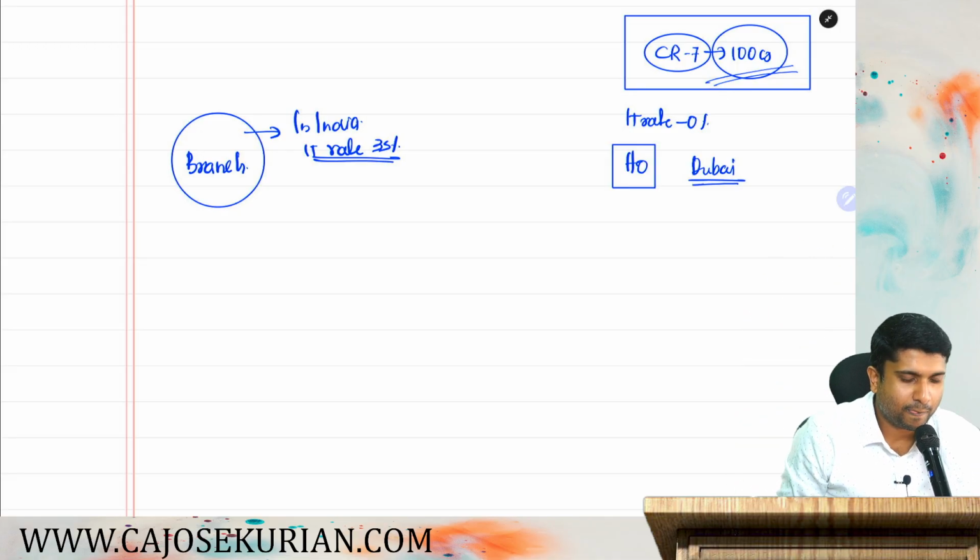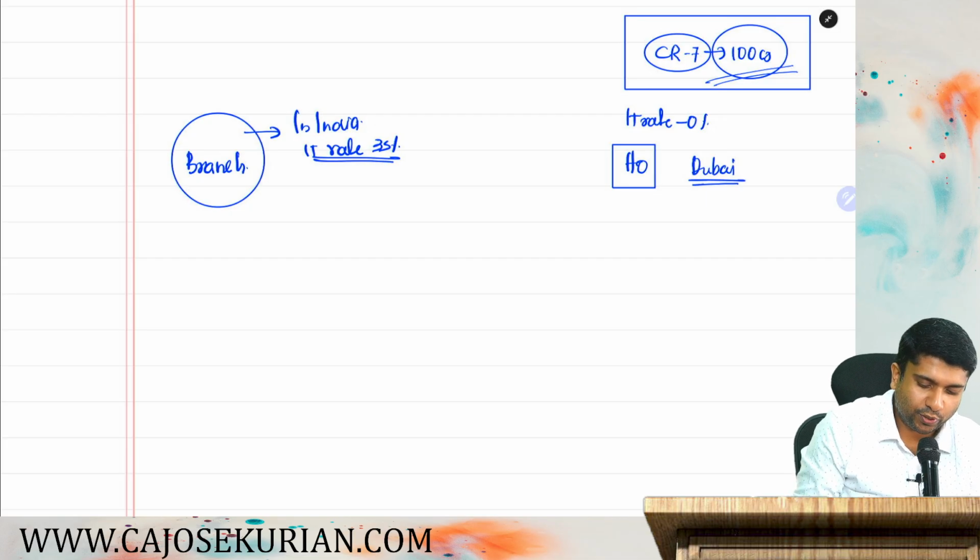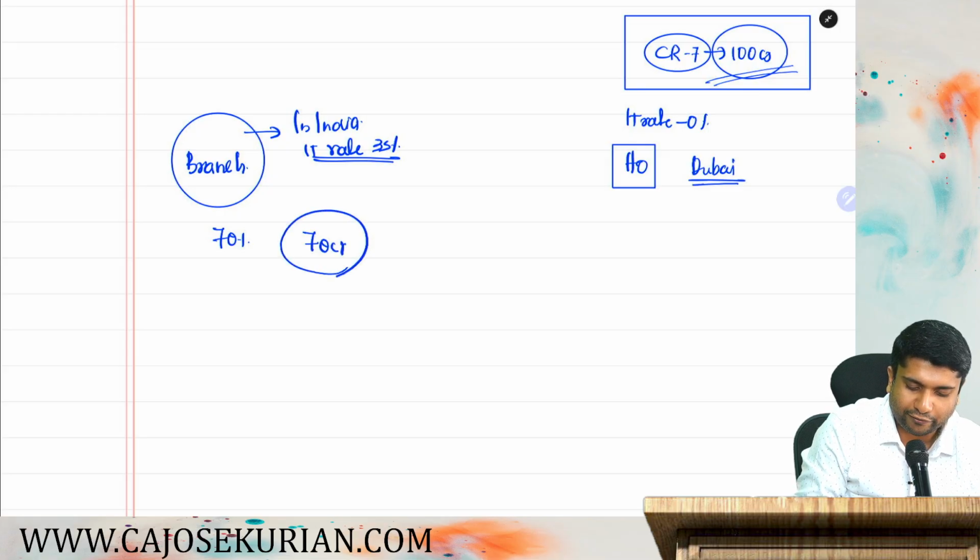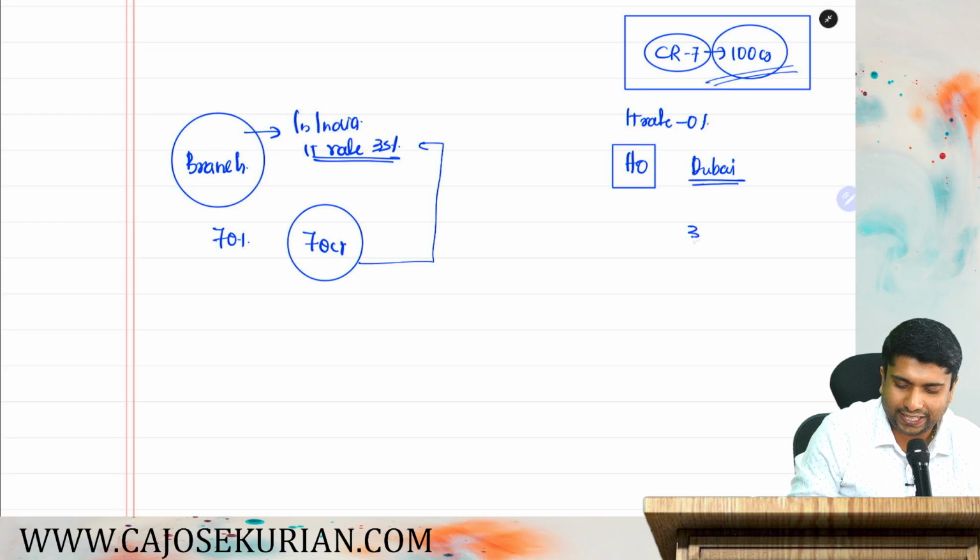Say you have bifurcated 70% of this expense to India, 70 crore as an overhead to India. Only 30 crores you have shown as your expenses in Dubai.